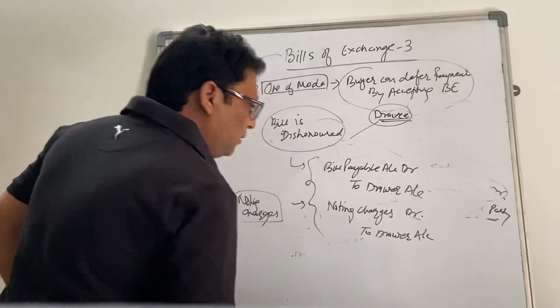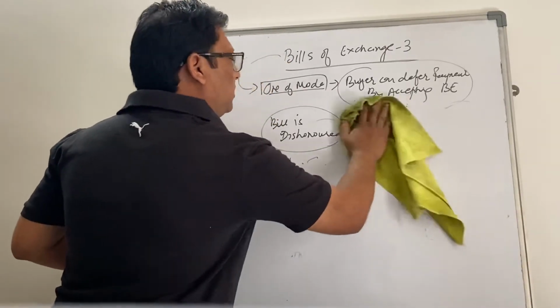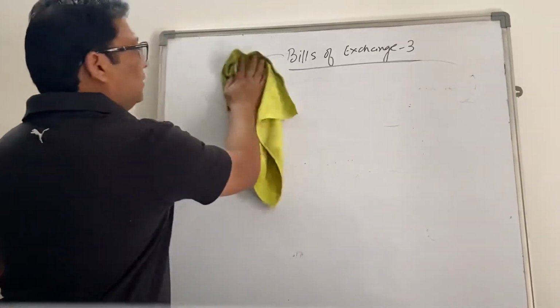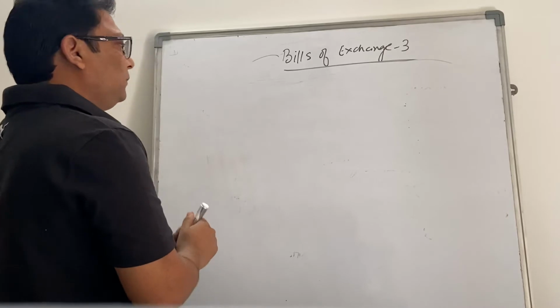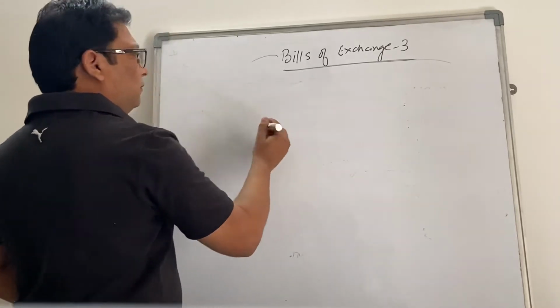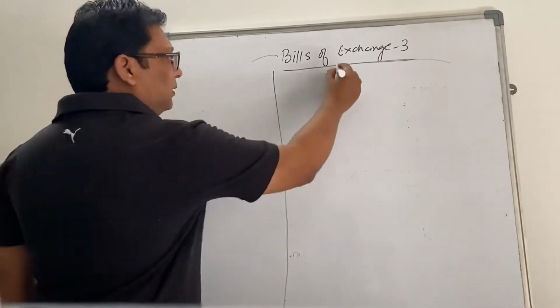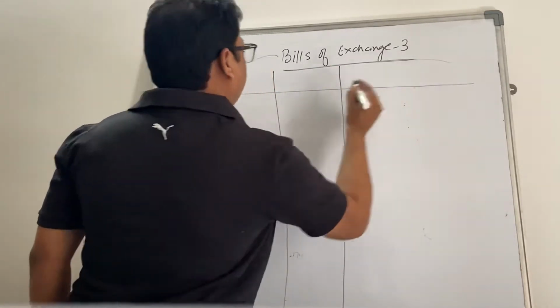Okay, now we are moving forward. So these are the circumstances which we already covered in our session 2. Okay, so what else can happen? Again we will cover one by one, first in the books of the drawer and then in the books of the drawee, right?